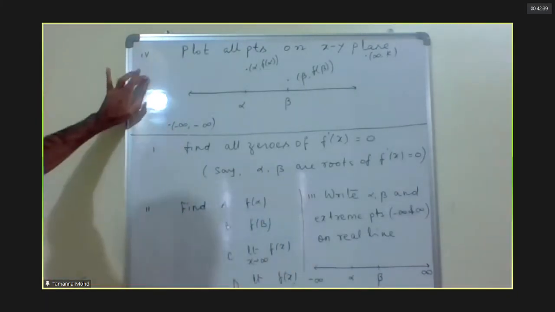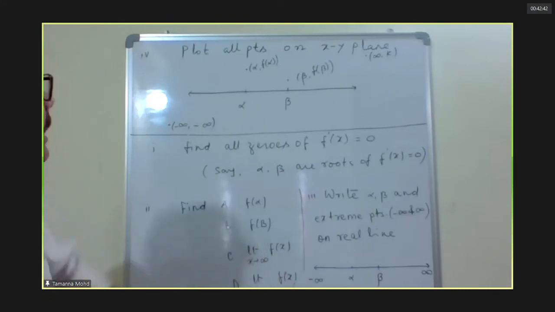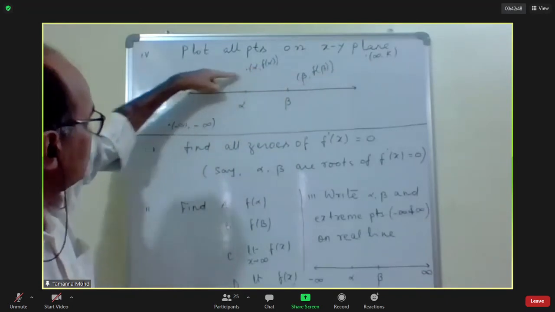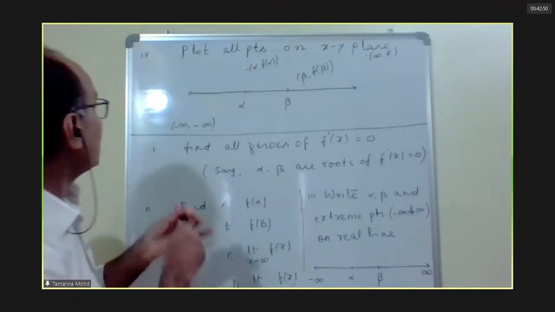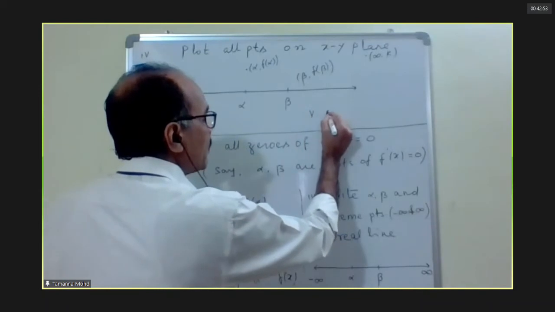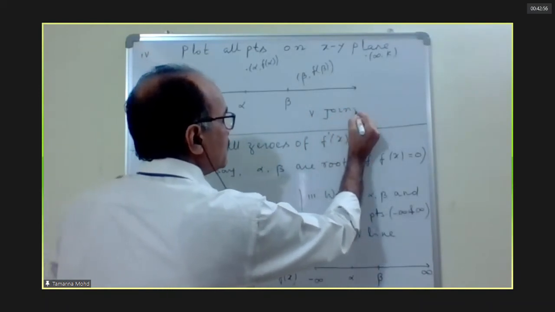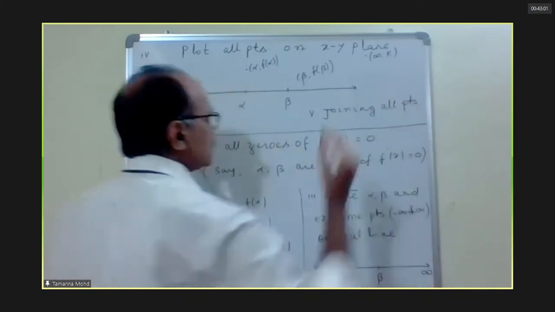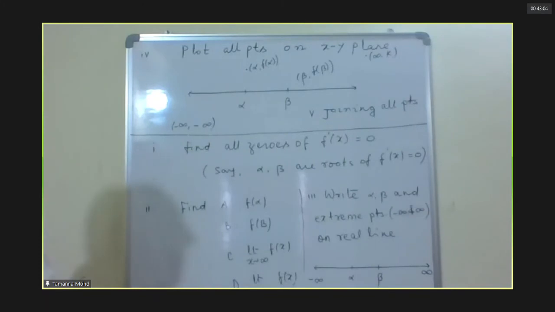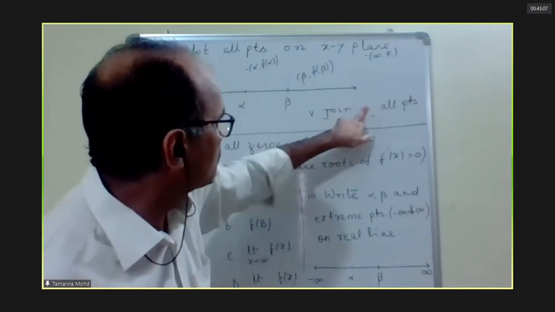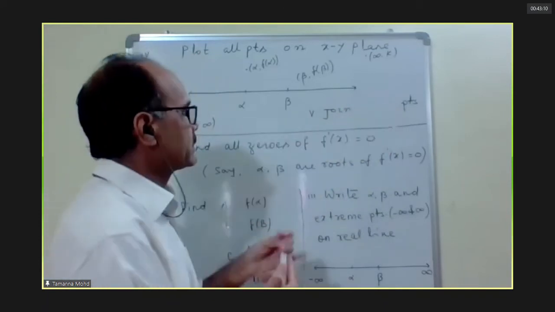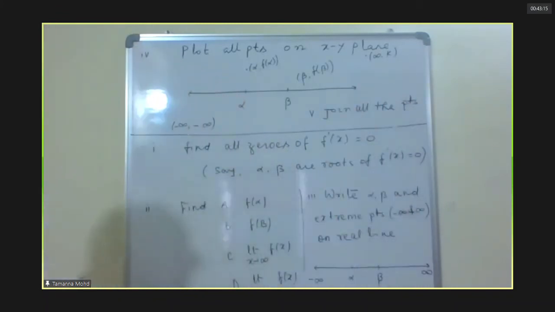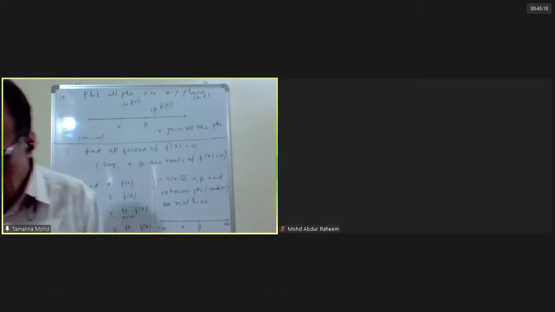Now, fifth step: join the points. Join all the points. From here to here, then here. What is the fifth step? Join all points. That's it. We take a first simple example.